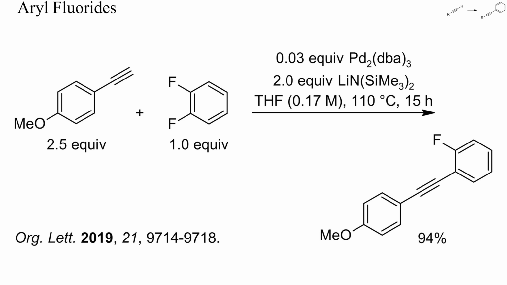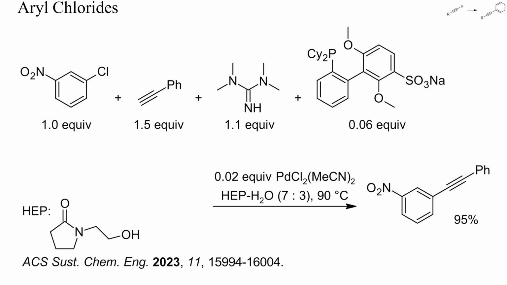This here is a rare example of palladium-catalyzed alkyne arylation with an aryl fluoride. Despite the excess of alkyne and the high reaction temperature, only one of the two fluorine atoms was displaced. In addition to the palladium-0 complex, two equivalents of a strong base were required. Aryl chlorides are often unreactive and require electron-rich, sterically demanding palladium complexes to undergo palladation. Here, such a reaction was conducted in the presence of water with tetramethylguanidine as base. The target product was obtained in excellent yield.